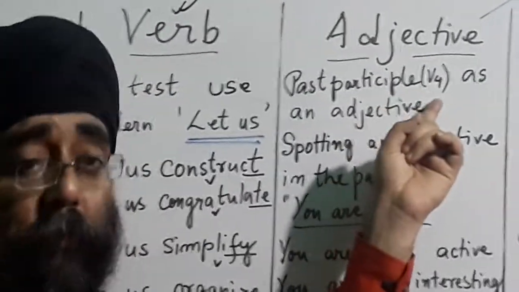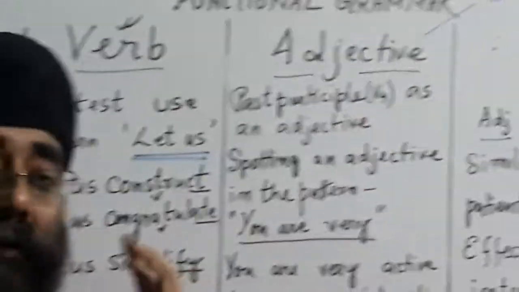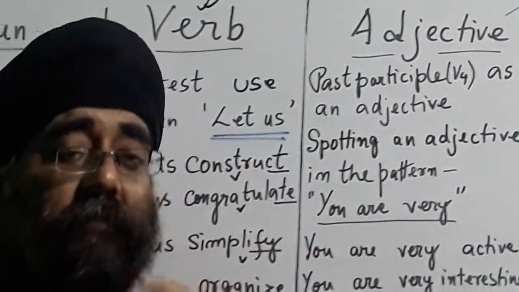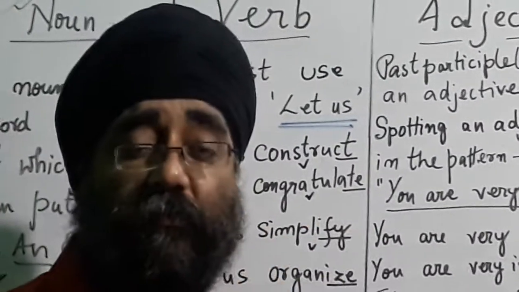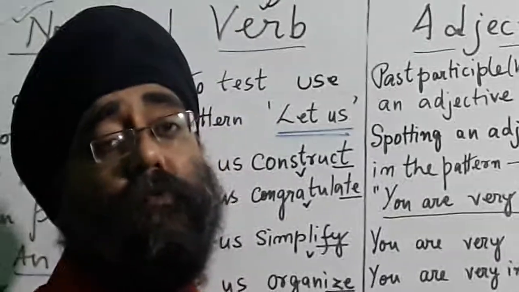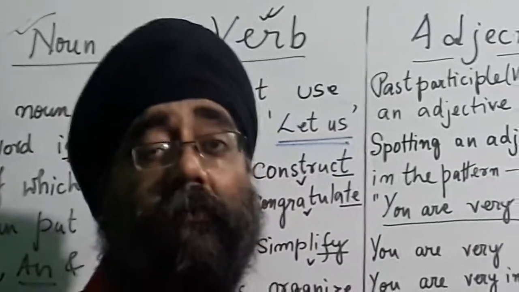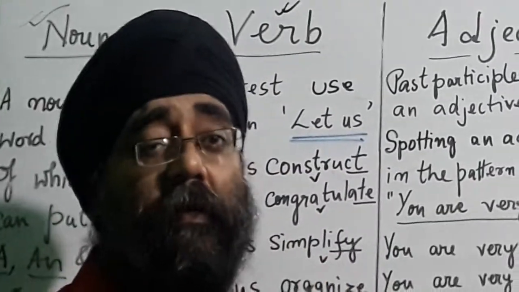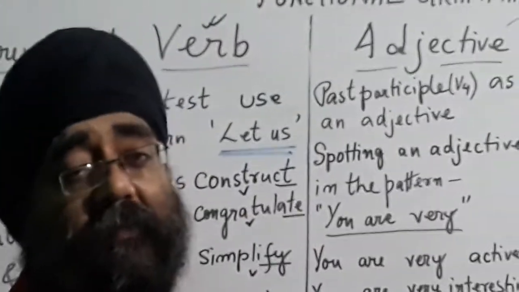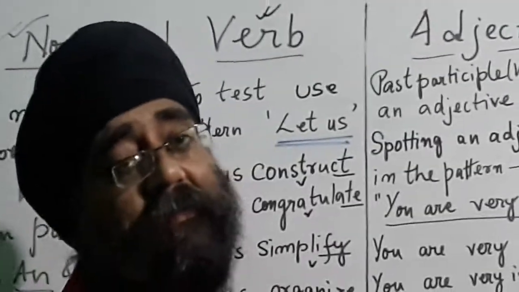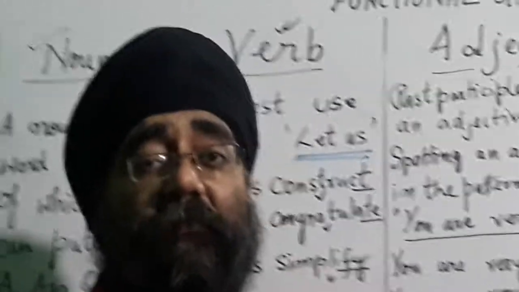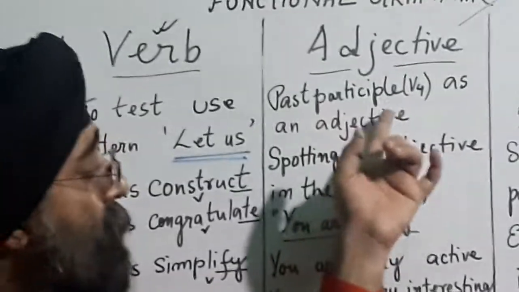A verb can be used in two ways. First, as a continuous tense, that is we use an ing form with playing, going, running, swimming. When we use it with a state verb, just like I am playing, I am going, it is a continuous form. But when we use it as a participle form, then it becomes an adjective form.